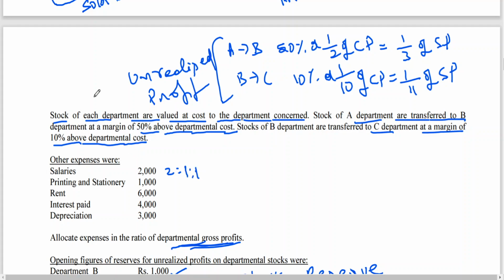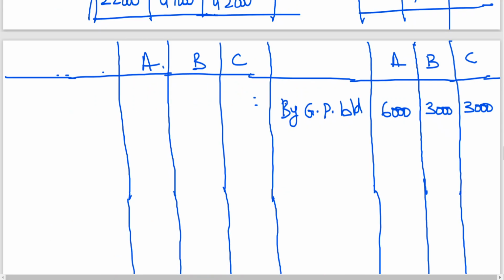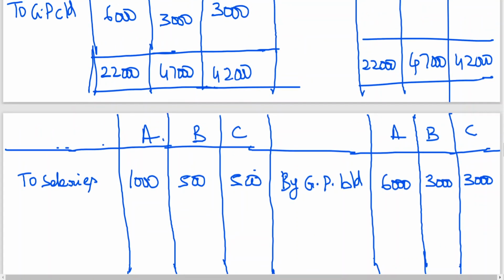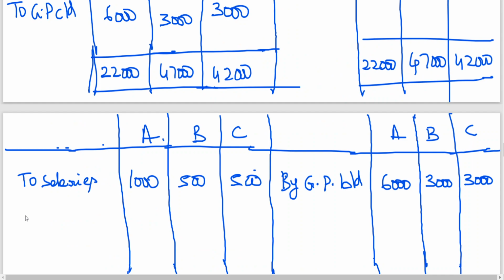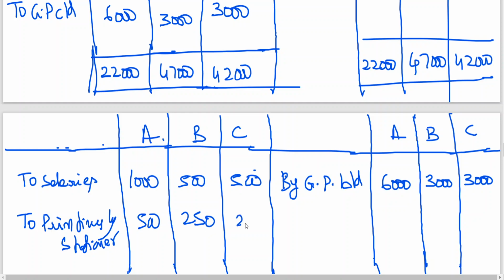So salary, printing, rent, interest, etc. Salary 2,000 by 4 is 500, so 1,000, 500, 500. Next, printing and stationery 1,000. You know the ratio, so you can calculate.